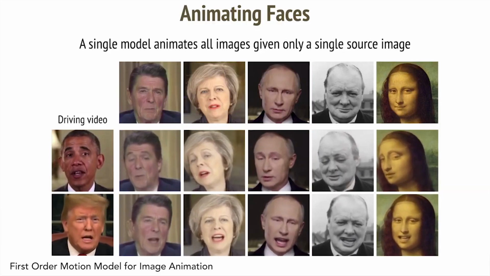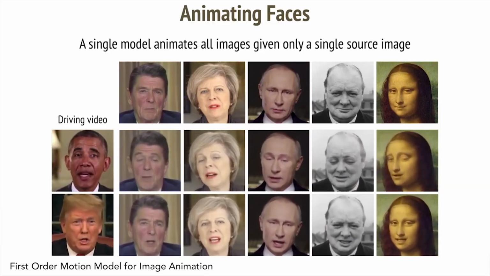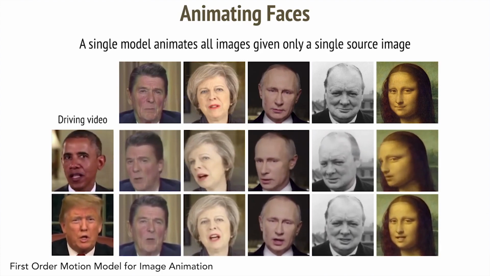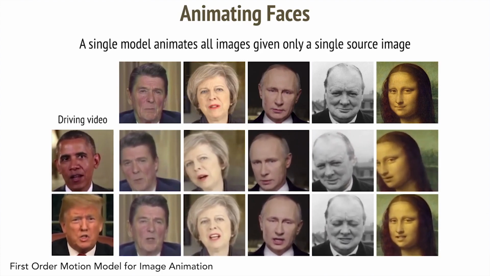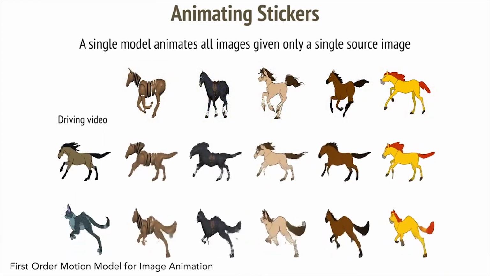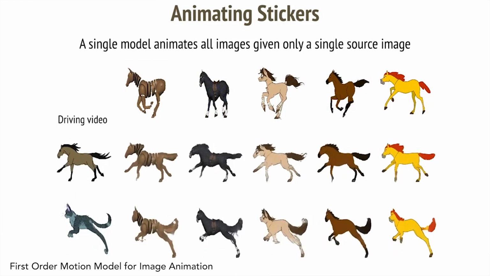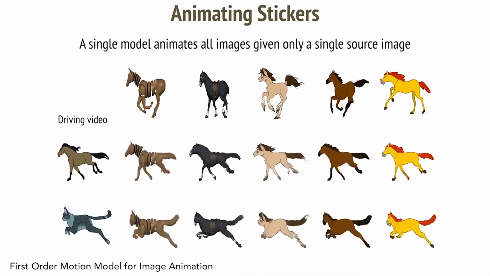On top of that, there is another one that I'm showing right now, and the most interesting thing about this one is that it's not only able to animate faces but any specific object like faces, human bodies or cartoons, where the system has already been trained with a set of videos of that object.